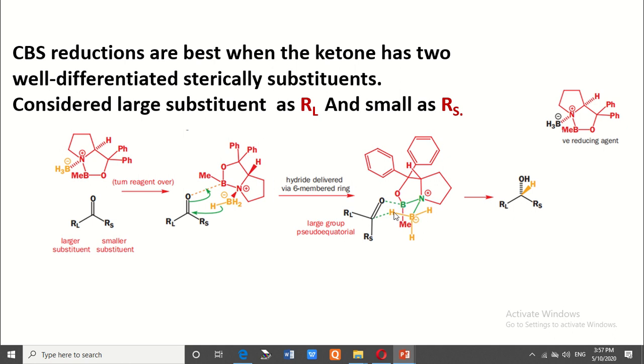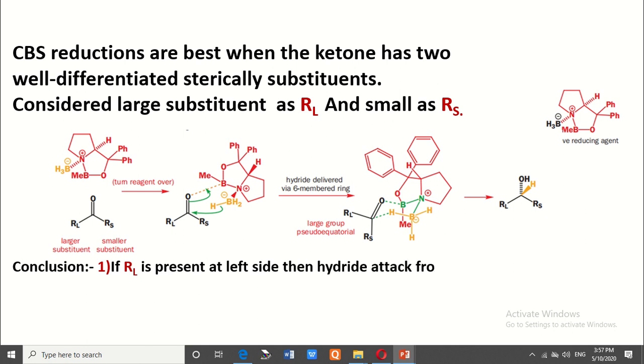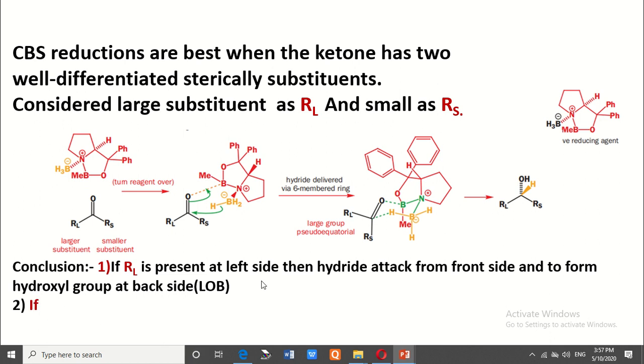In this case, the hydride attacks from the front side to obtain the OH at the back. Therefore, it is easily concluded that if the large group, RL, is present at the left side, then hydride attacks from the front side and forms the hydroxy group at the back side.